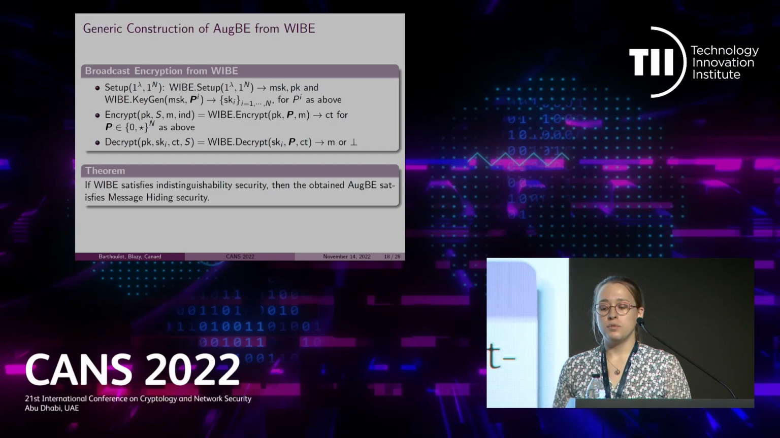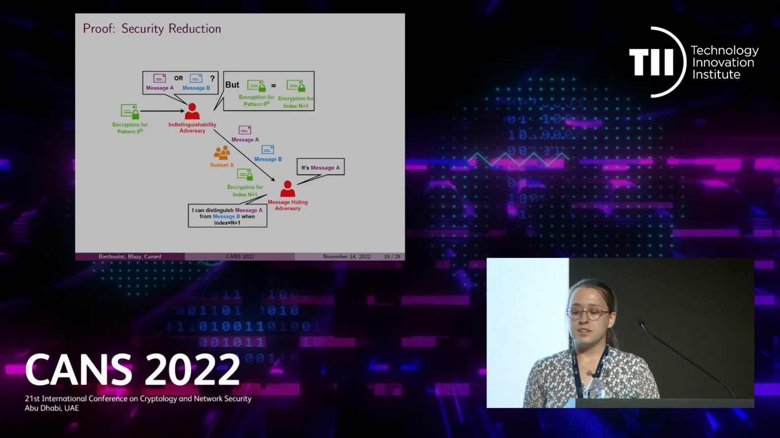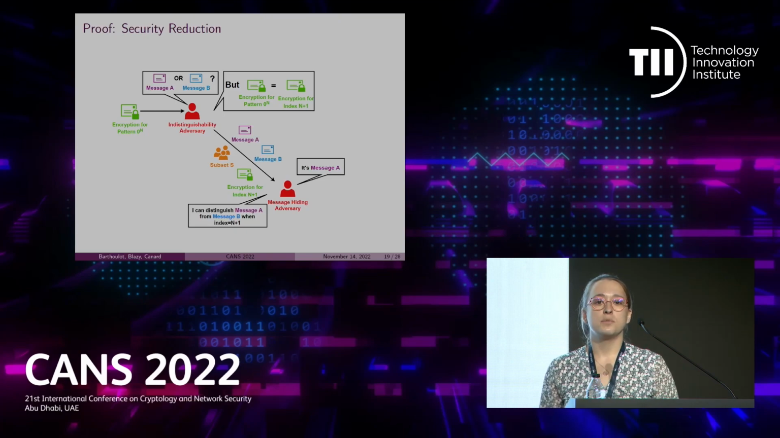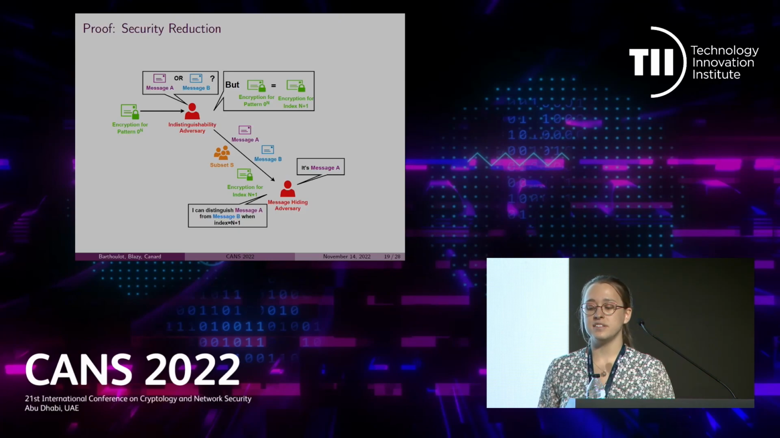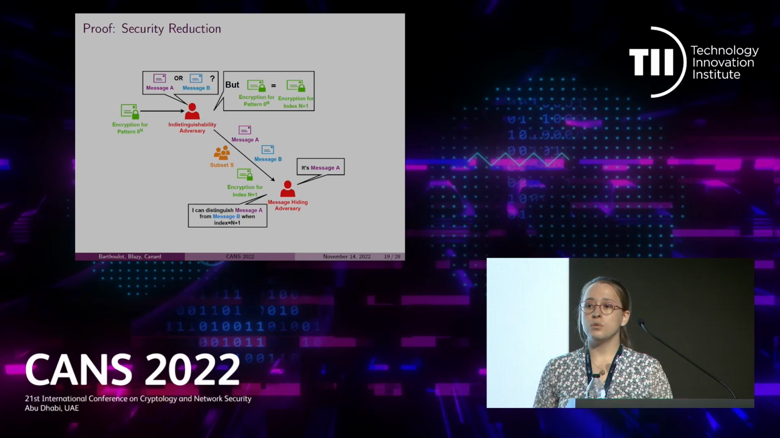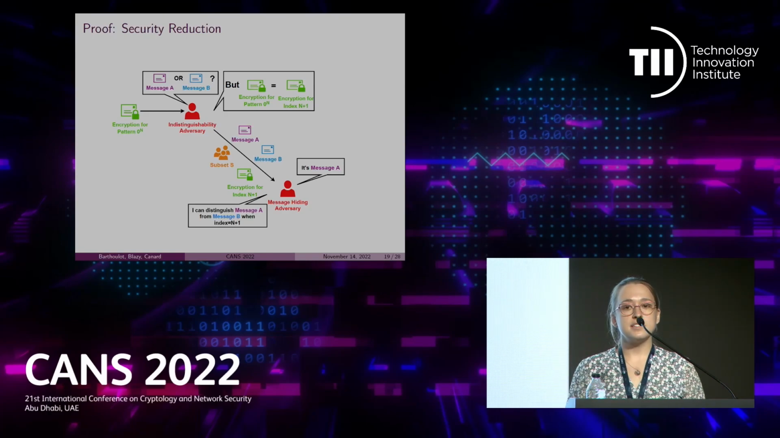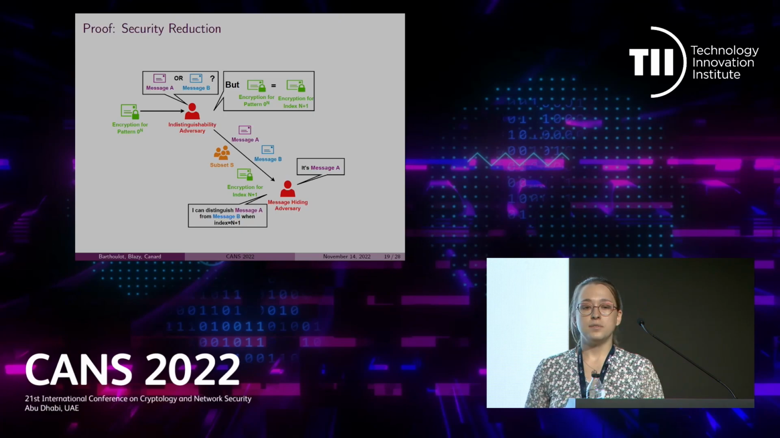Regarding security, we proved that if the WIPE satisfies indistinguishability security, then the obtained OGBE satisfies message hiding security. We can see it with a security reduction. This time, it is important to notice that an encryption for index n+1 expected by the message hiding adversary actually corresponds to an encryption for a pattern which is equal to 0. Thus, if the indistinguishability adversary sends to the challenger a pattern P equal to 0, he will be able to use the message hiding adversary's guess to win the security game.